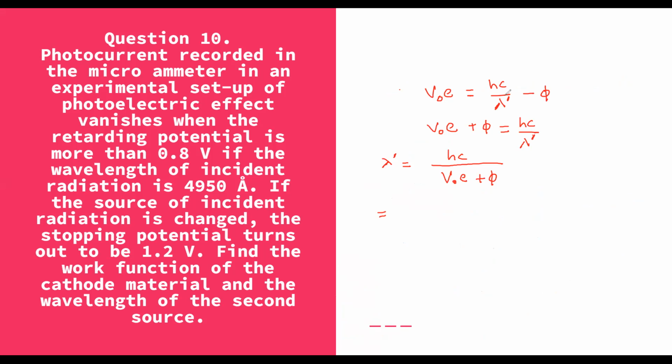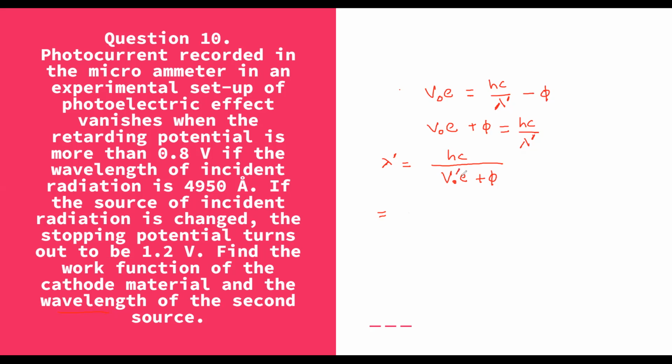So V naught e is equal to hc upon lambda dash minus work function. We are trying to find out the wavelength. Rearranging this formula, V naught e plus phi is equal to hc upon lambda dash, as we need to find lambda dash. So the formula is lambda dash is equal to hc upon V naught e plus phi. And now we'll substitute all values.